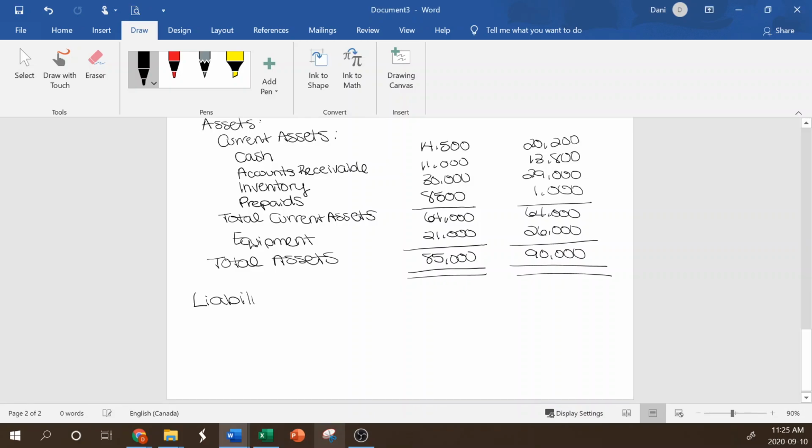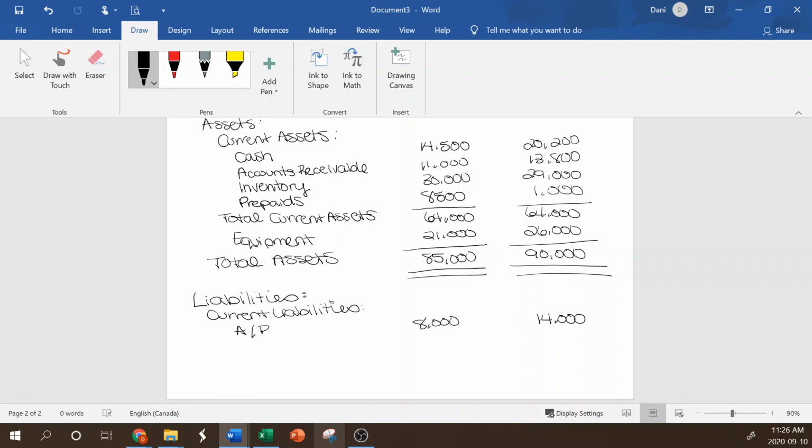Next on the balance sheet comes our liabilities. And again, for the users, we're going to split out the current liabilities. Okay, so what was the first one on our list there? Right, it was accounts payable. I'm just going to put AP. That's a very common thing that you will see in accounting, AR for accounts receivable, AP for accounts payable, just to shorten it. It was $8,000 and $14,000 in 2019.